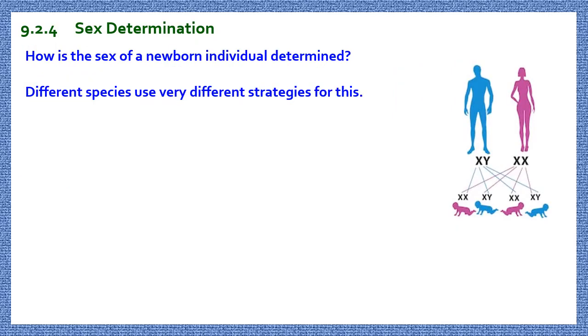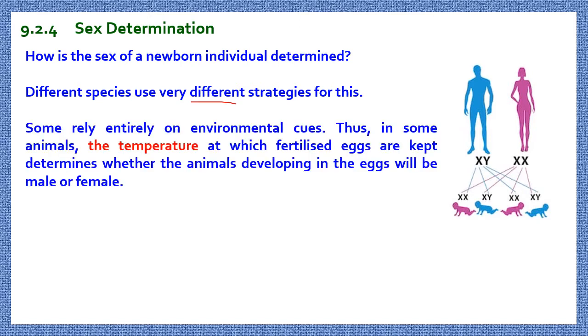Here is another topic, that is sex determination. How is the sex of a newborn individual determined? Whether the newborn will be a boy or a girl. How can it be determined? Different species use very different strategies for this. Some species rely entirely on environmental cues. Thus, in some animals, the temperature at which fertilized eggs are kept determines whether the animals developing in the eggs will be male or female.